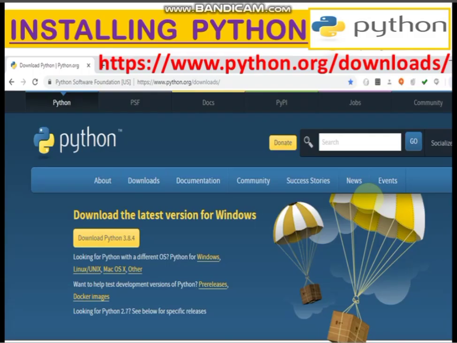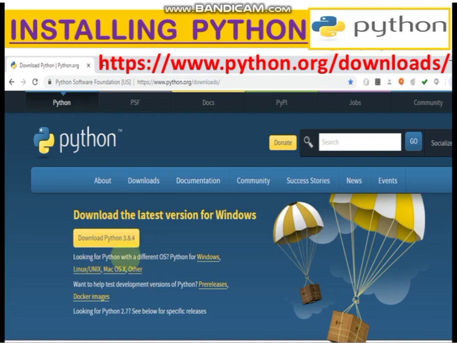Now, how to install Python? Simply, you can download Python from its website python.org, www.python.org/downloads. There in the download section, you can see the latest version for Windows or whatever operating system you are using.